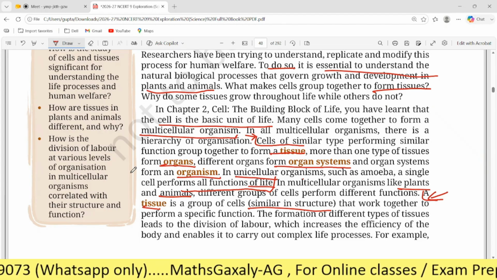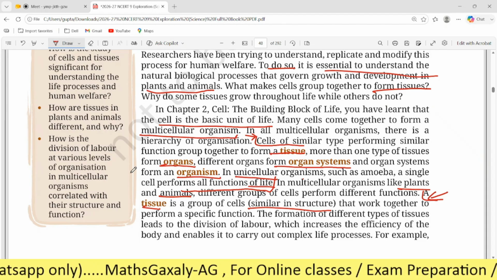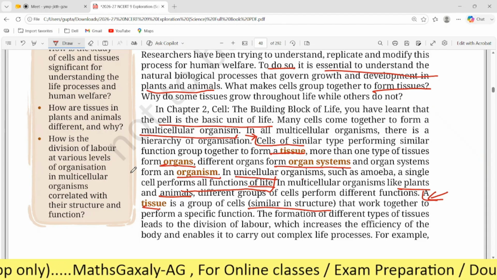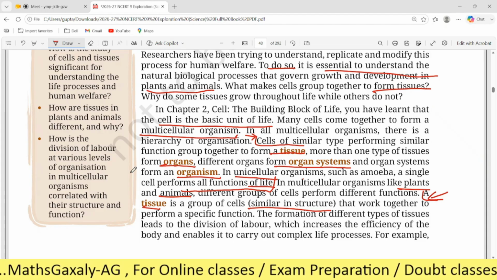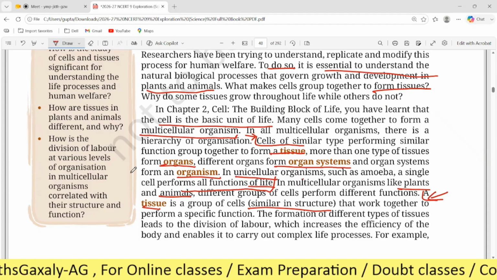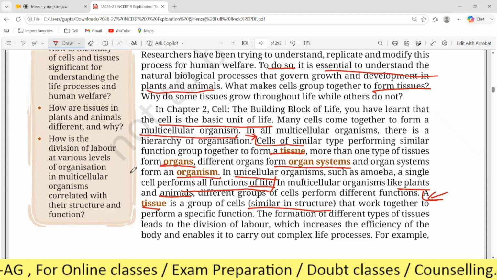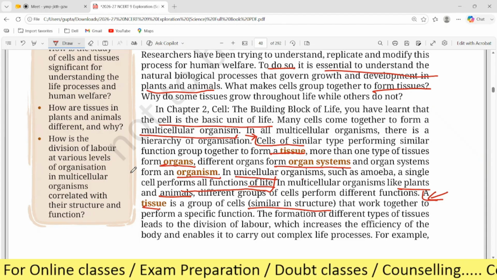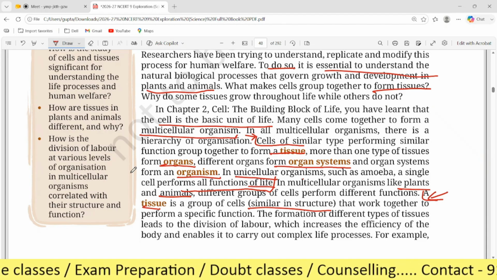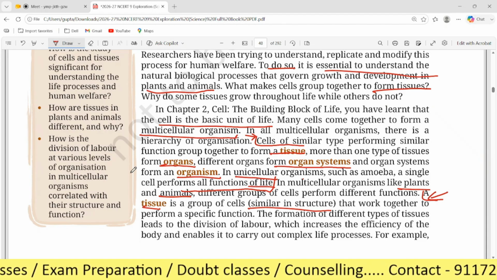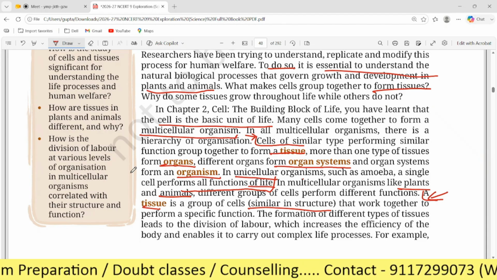So the division of labor at various levels in an organism correlates with their structure and function, because each cell has its own function, and so it needs its own structure in order to do that function. Yeah, good. So this one also you can write by yourself. Okay? Any doubt? No.